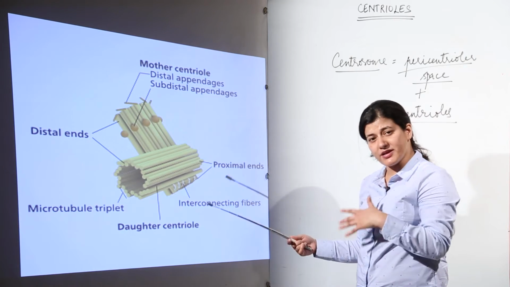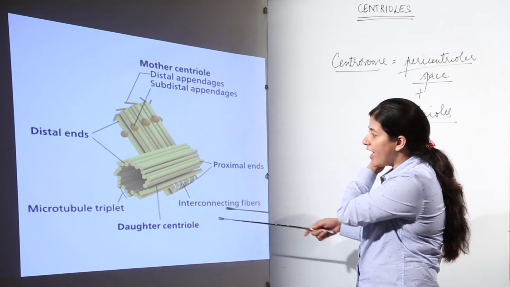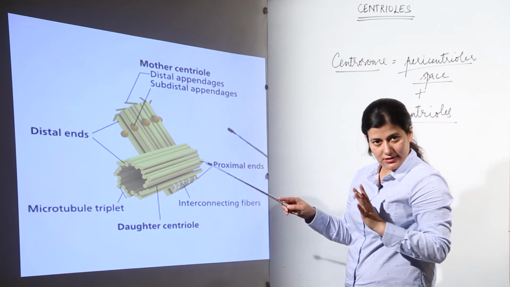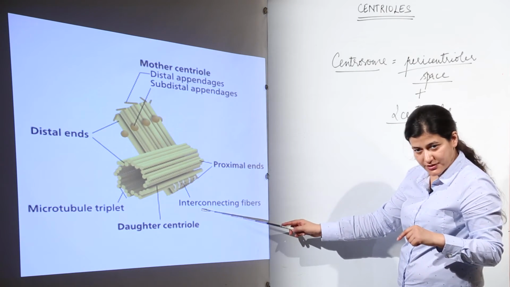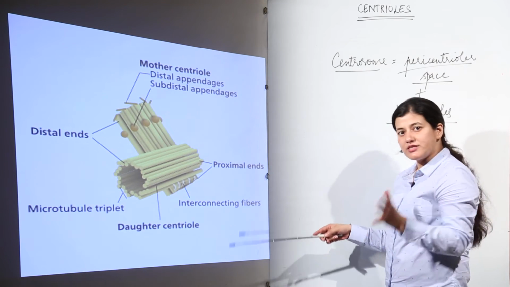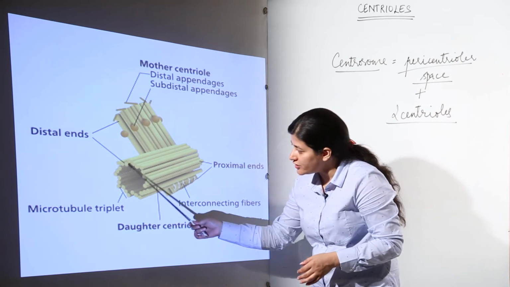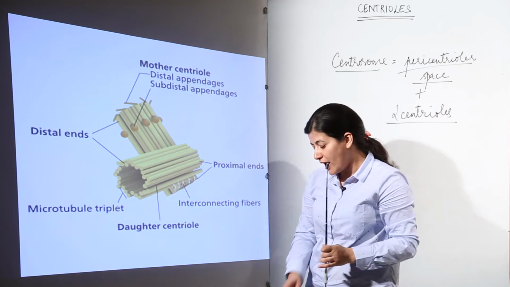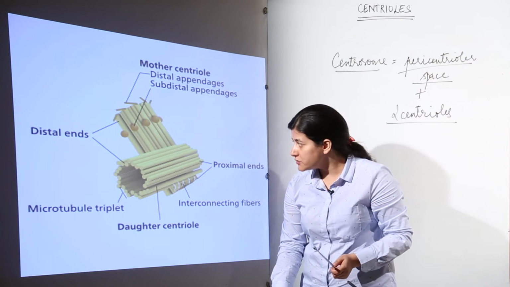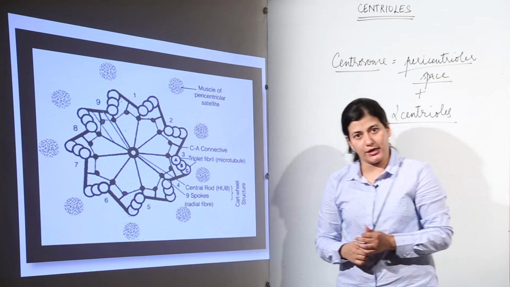And at the distal ends we have distal appendages, and subdistal appendages which could be present or could not be present, and we have microtubule triplets. These triplets are connected to each other by interconnecting fibers. Now this is not quite clear. For this we have to see the structure of each centriole. So supposedly we are picking one centriole and seeing its ultrastructure under an electron microscope. So this is what it would appear like.